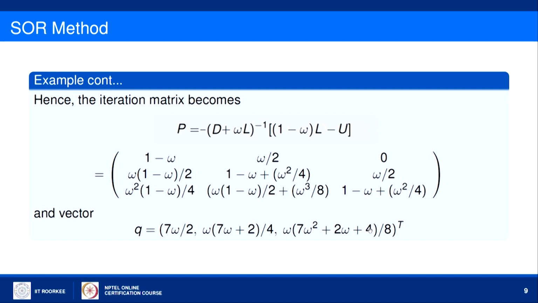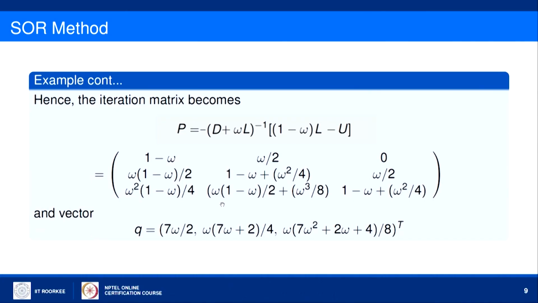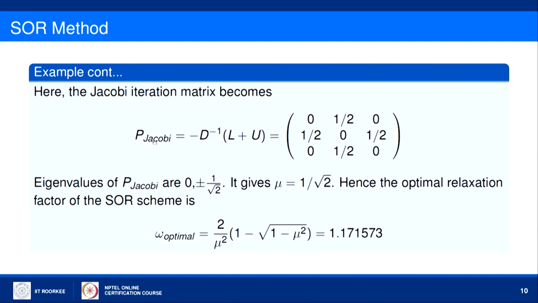So, now what we need to do? We need to calculate the optimal value of omega, and we have to substitute that value here to get the iteration matrix P, so that we can perform the iterations. As I told you, the optimal value of omega will be a function of mu, where mu is the spectral radius of the Jacobi iteration matrix. So, if I calculate the Jacobi iteration matrix for this problem, it comes out to be minus D inverse into L plus U, in this way.